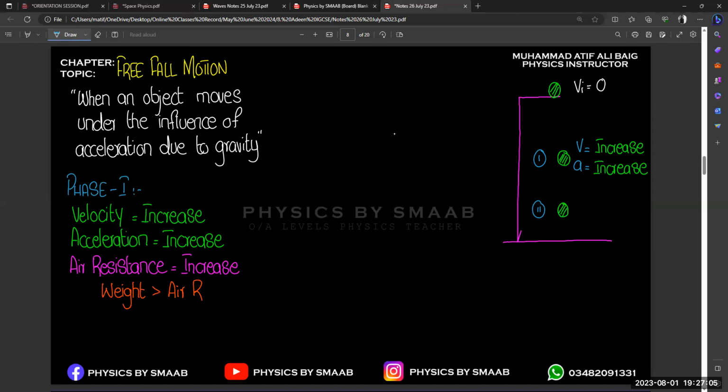The paper ball will fall down faster. Yes, so the paper ball will fall faster. Both are made of the same material, but there is a difference in their surface area. The flat paper has a great surface area, so air resistance quickly balances the weight of that paper. But with a paper ball, the surface area is less, and air resistance needs some time to balance the weight of that paper, right?